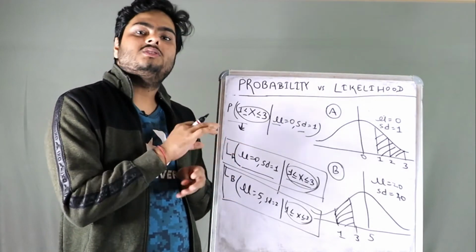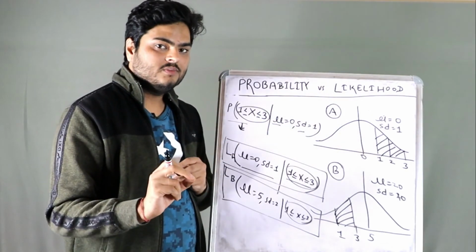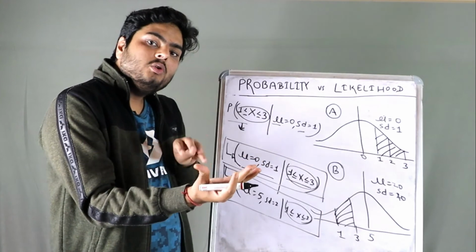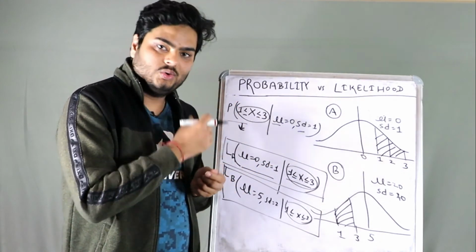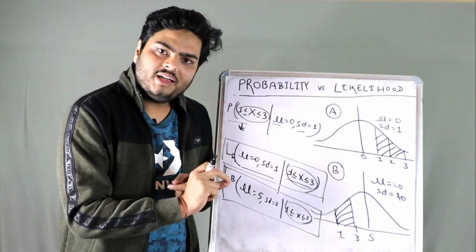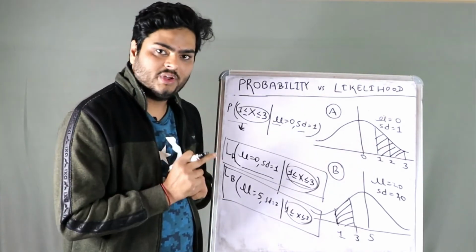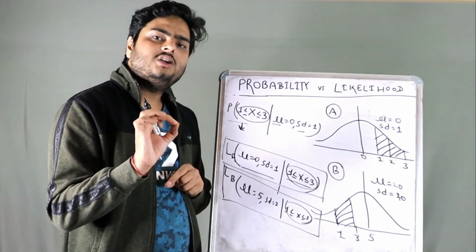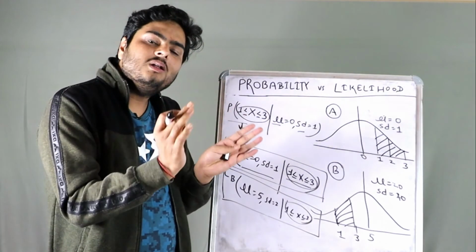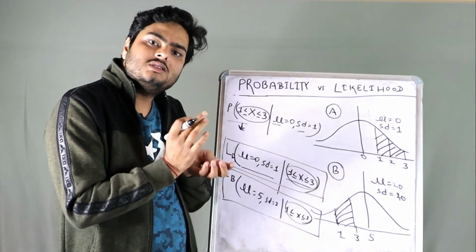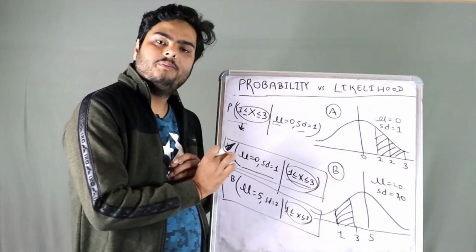And that is where the concept of maximum likelihood estimation comes. For an event, for which distribution will the event have maximum likelihood? And you would have guessed it right, based on that fundamental, logistic regression internally works in one way. You must have heard of maximum likelihood estimation. That is nothing but finding the distribution parameters which maximize the likelihood of an event. The event in this case is this.